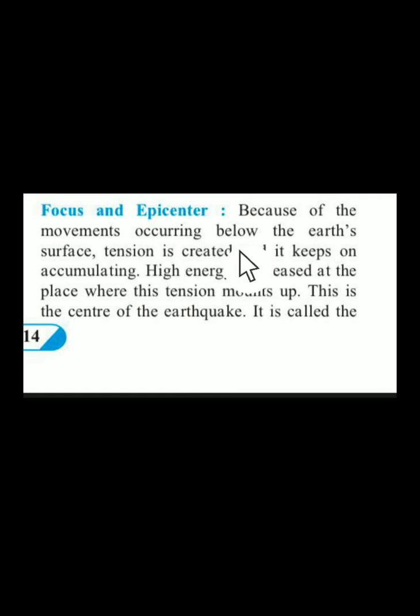Because of the movements occurring below the earth's surface, tension is created and it keeps on accumulating. So there are movements occurring in the earth's interior, and then tension is created. There is a lot of tension within the earth's surface, and this happens over and over a period of time, and due to this it keeps on accumulating. Accumulating is nothing but gathering. High tension is released at a place where this tension mounts up.